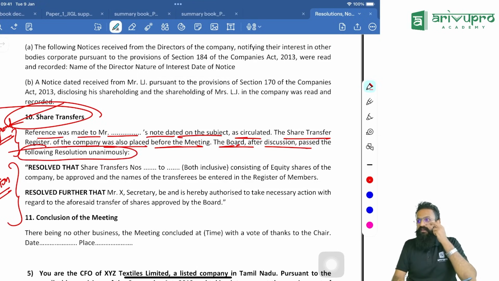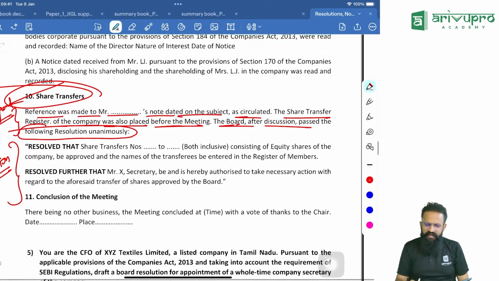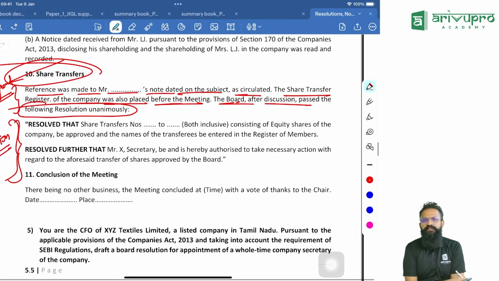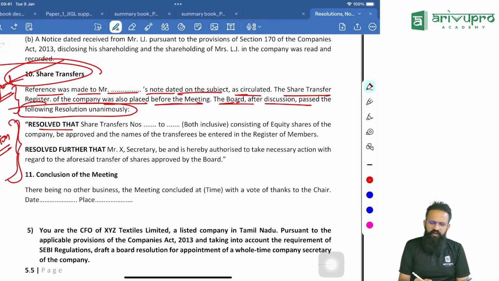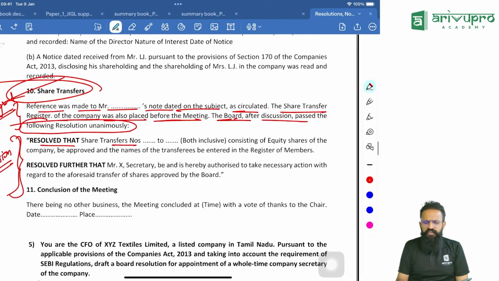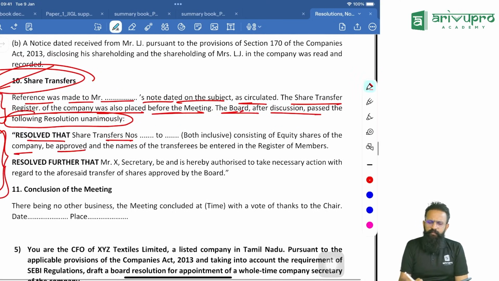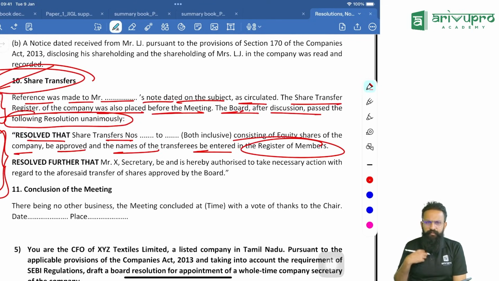I will write, the following resolution was passed as ordinary resolution, or the following resolution was passed as special resolution. And then I'll write, recording the transfer. Resolved that share transfer numbers 1 to 55 consisting of equity shares of the company be approved and the names of transferees be entered in the register of members.